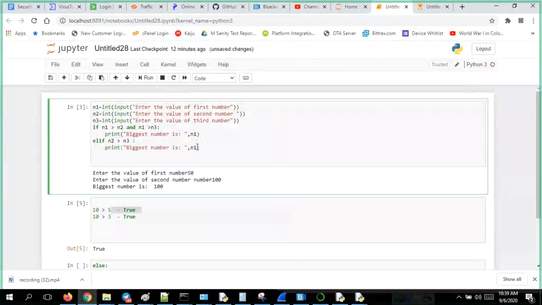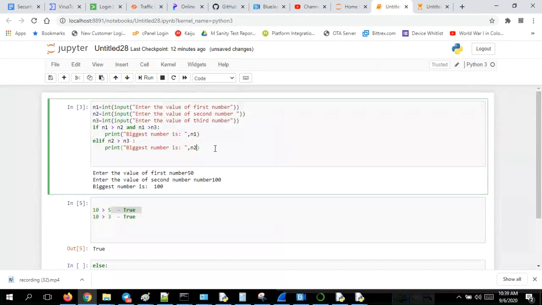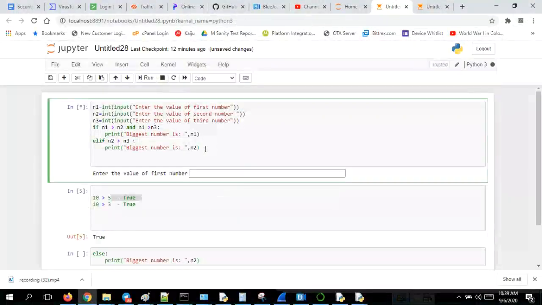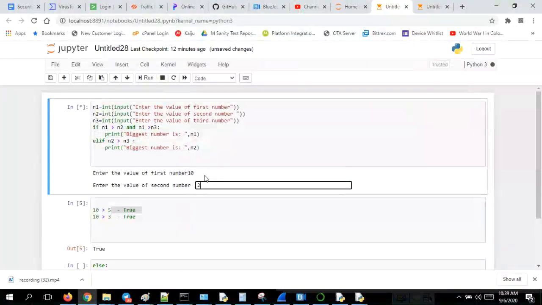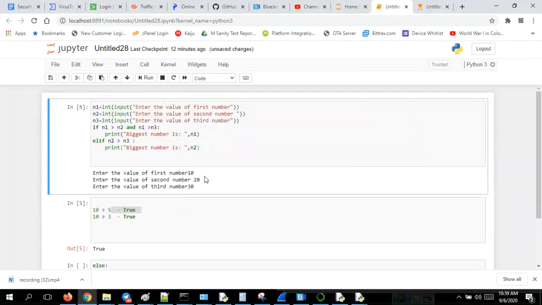Now, if this condition is also not satisfied, then let us see 10, 20, 30. Print means three of them. 10 greater than 20, it is false, right? If the first statement itself is false, it won't get inside, so it will come out. And N2 greater than N3 means 20 greater than 30. That is also false, so it completely exited from the program.